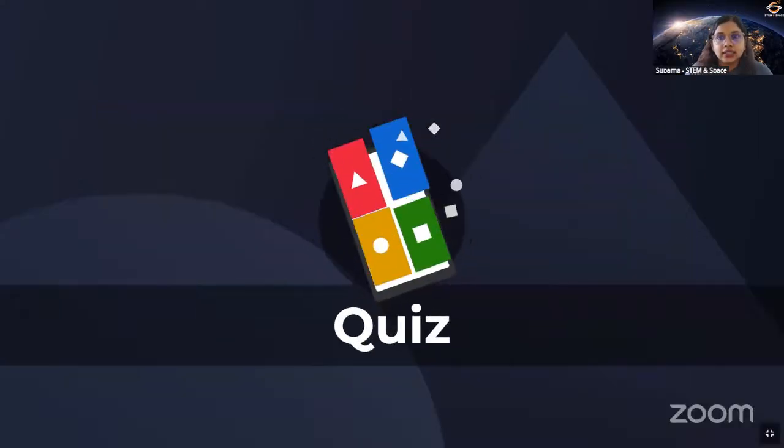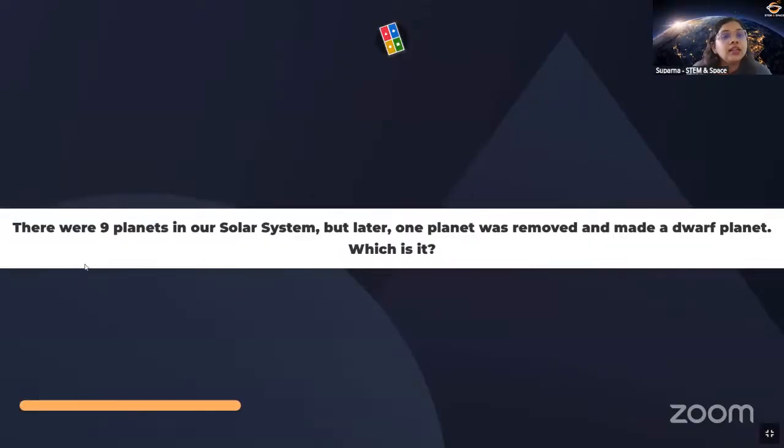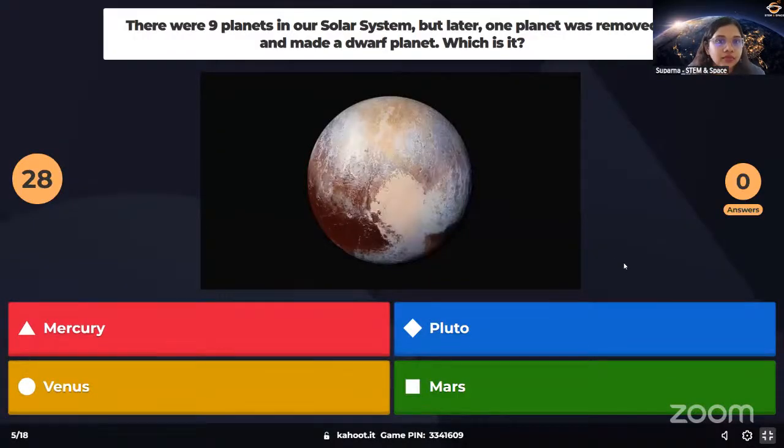Let's see the next question, and it's for double points. There were 9 planets in our solar system. But later, one planet was removed and made a dwarf planet. And which planet is it? Okay, so long back, there were around 9 planets in our solar system. Then they removed one planet and made that planet a dwarf planet. Which planet is it? Is it Mercury, Venus, Mars, or Pluto?